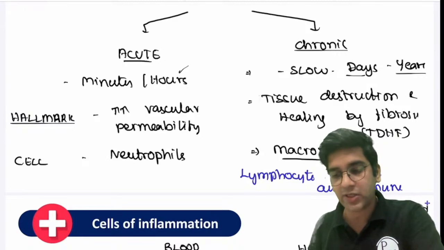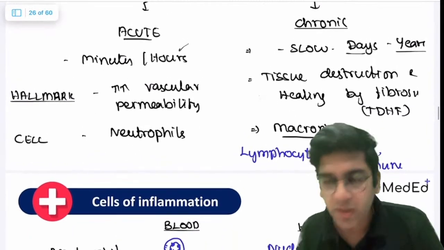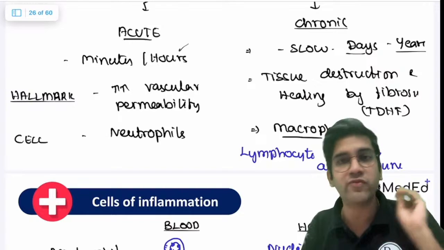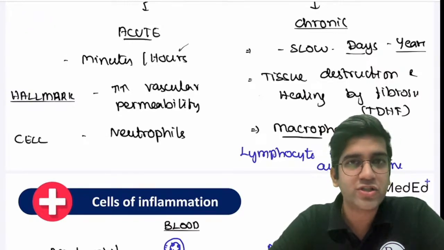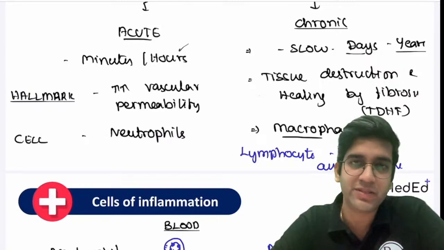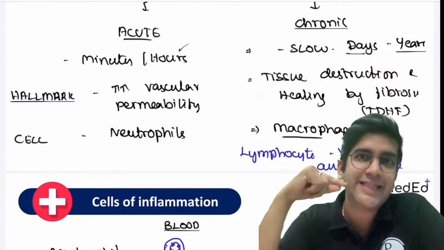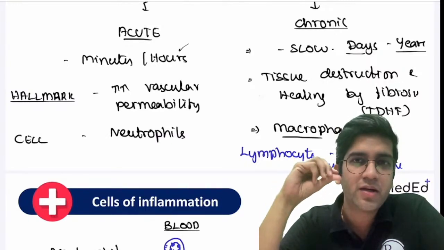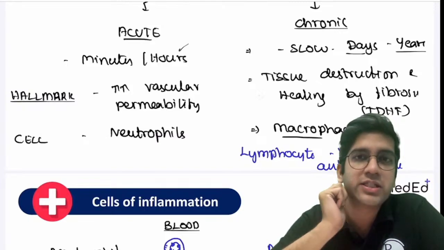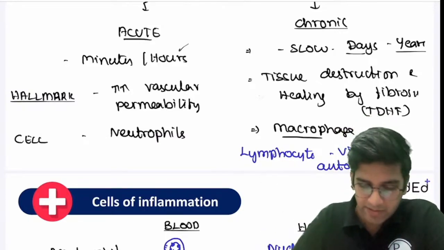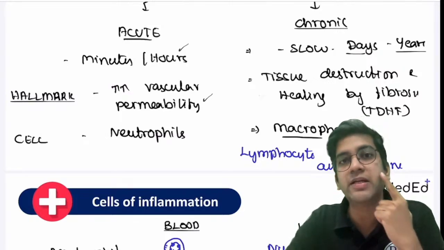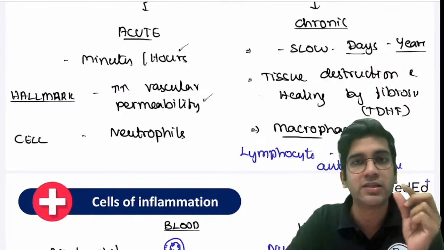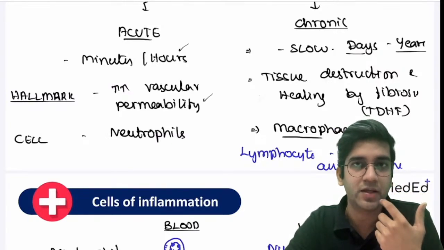We will understand the acute as well as chronic inflammation hallmark with a simple example which all of you can relate to. All of you have had pimples? You crossed the age, definitely you must have had pimples, right? So when there's a pimple, at the starting point of a pimple, will there be a swollen bleb on the skin? Definitely it will be swollen. That's my hallmark of acute inflammation, right? It's increase in vascular permeability. It becomes red, it's swollen a little bit. That's increased vascular permeability, right?